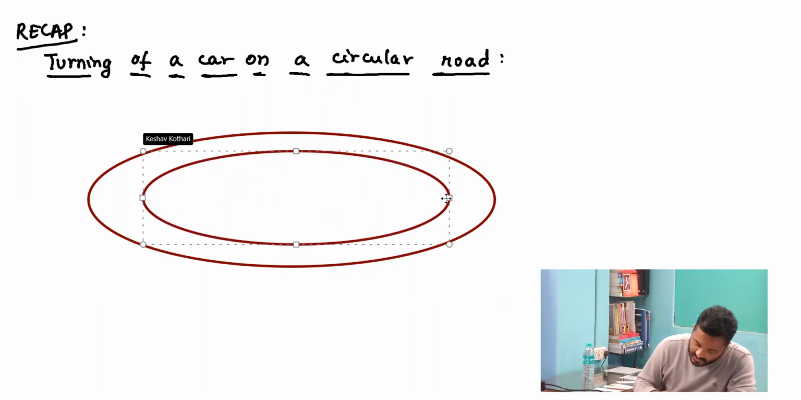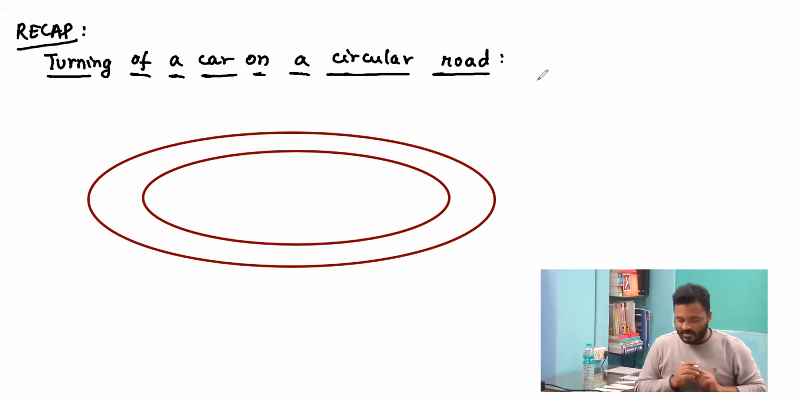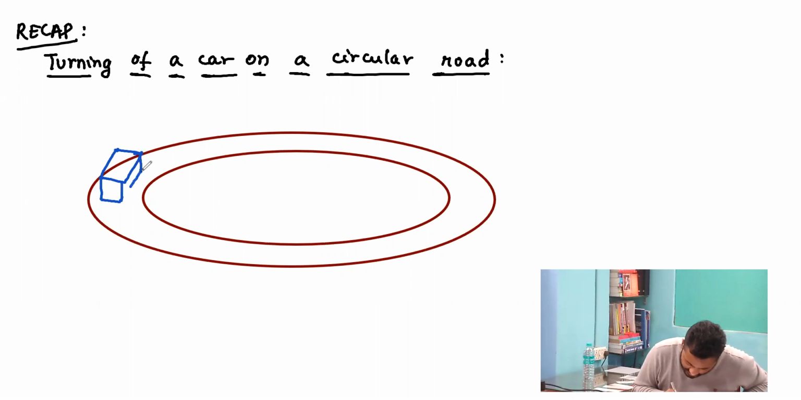So we are considering a circular road like this, and we are making a car over here. It may not be a good looking car, but from the perspective of physics, it is a very nice car. This is the car which I am drawing, and it is moving with a speed v on a circular turning of radius r.